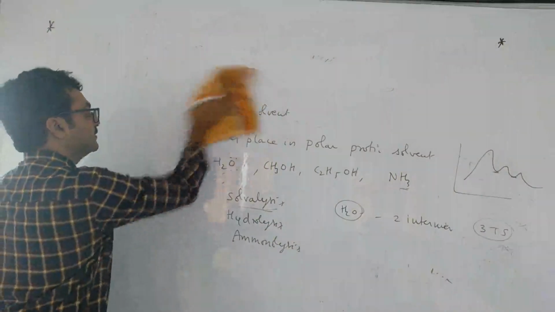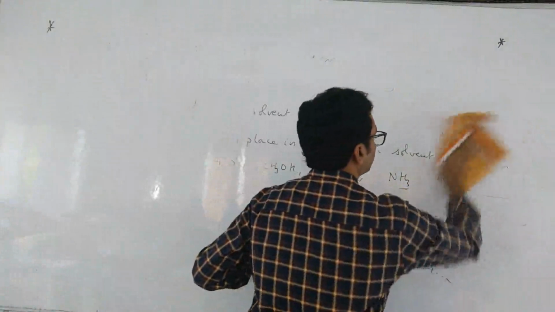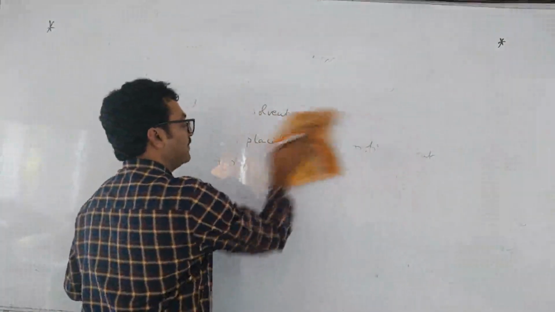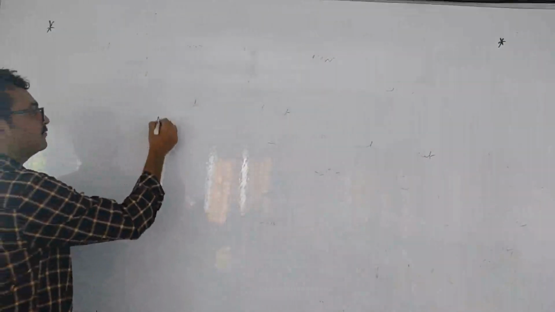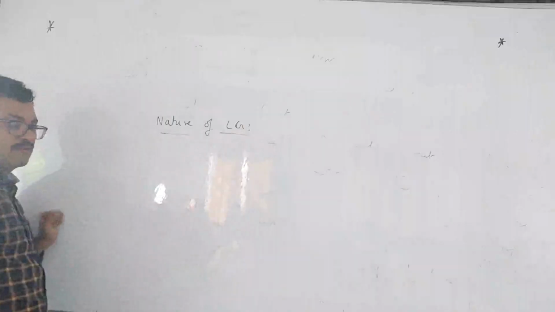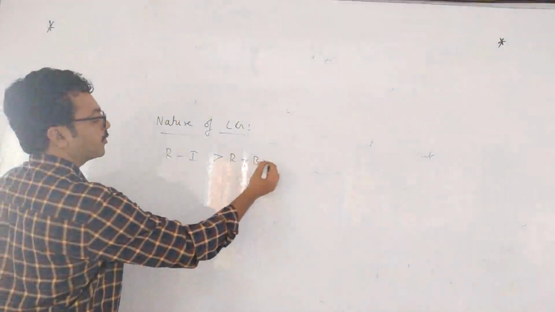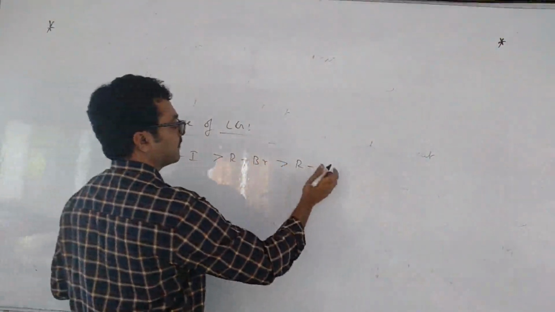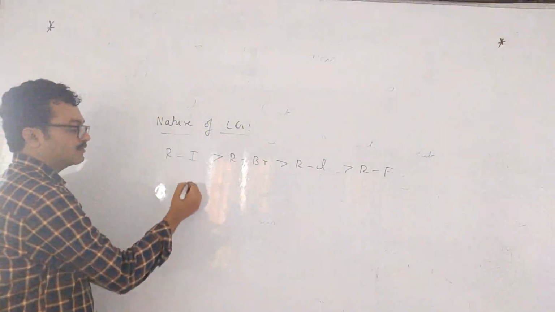And the last one is the leaving group, the nature of the leaving group. What type of leaving group should be present? This is the fourth factor. For a given alkyl group, iodide is best known: iodide is greater than bromide, greater than chloride. Right? Iodide is a better leaving group because of its size. With more size, iodide is the better leaving group.